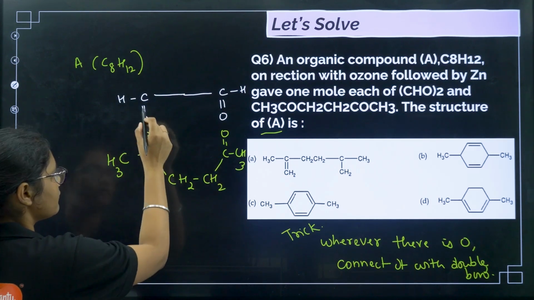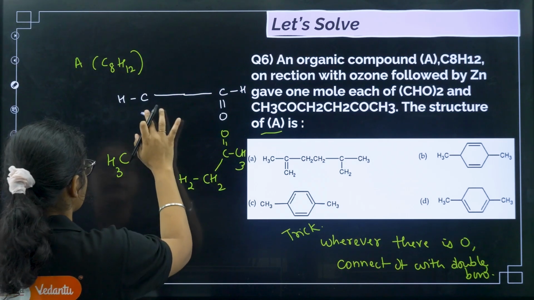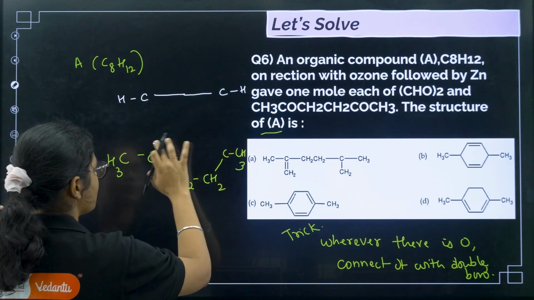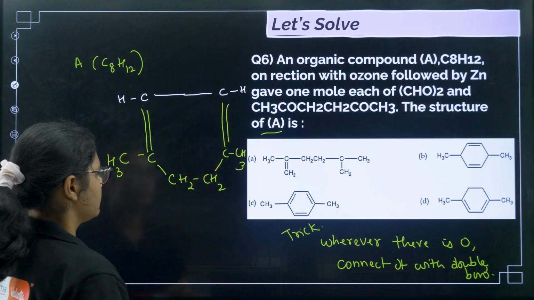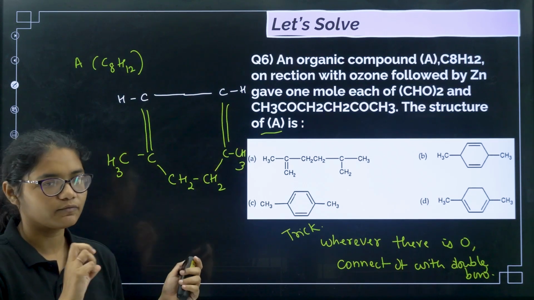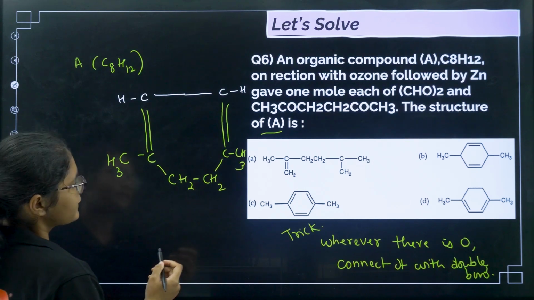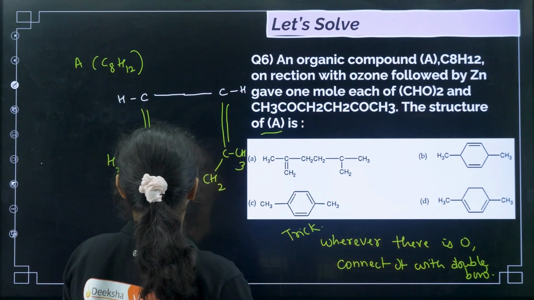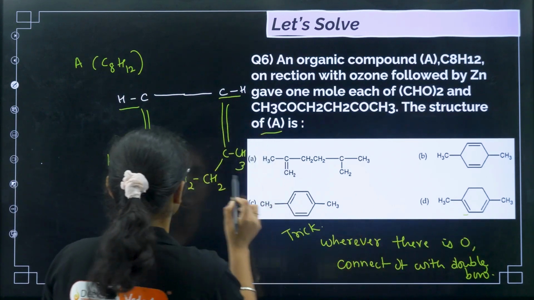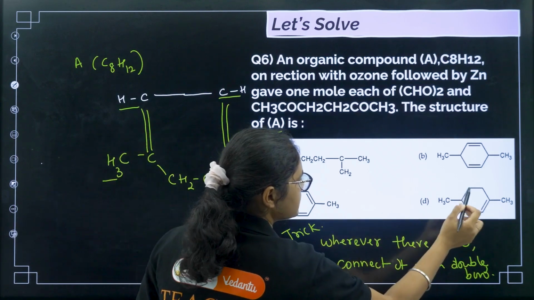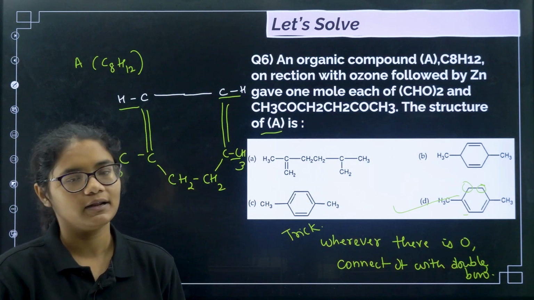Now what you have to do is just remove this oxygen and connect it with double bonds. So this is the compound we are getting. Now find out which is the correct answer here. I think this one will give me this product. You can see CH, CH double bond, CH, CH double bond, then on both sides we have CH3, CH3, and then CH2, CH2, right. So the correct answer for this question will be option number D.